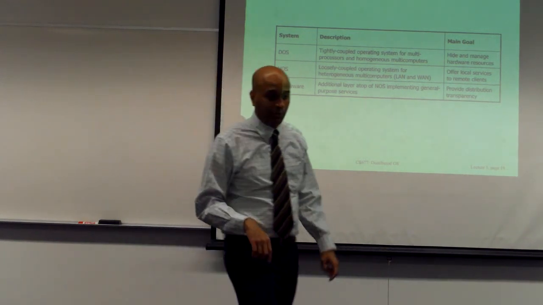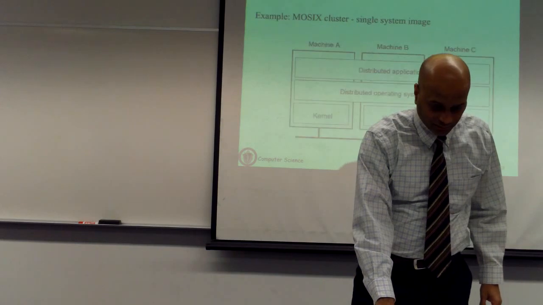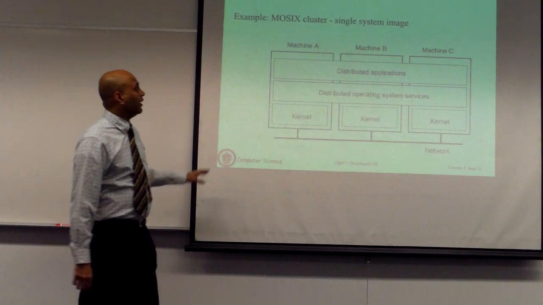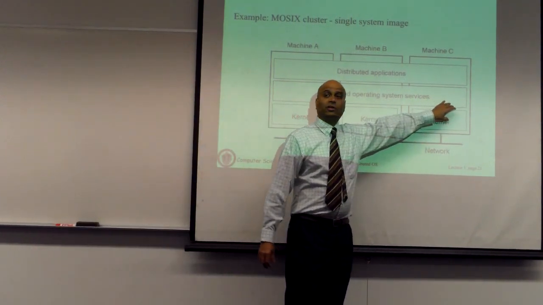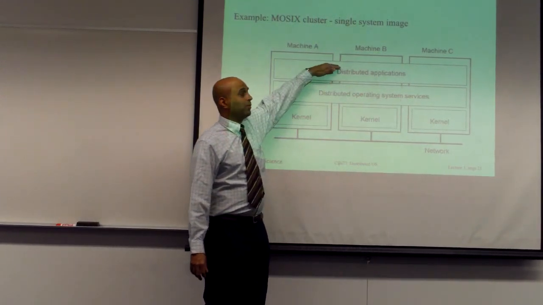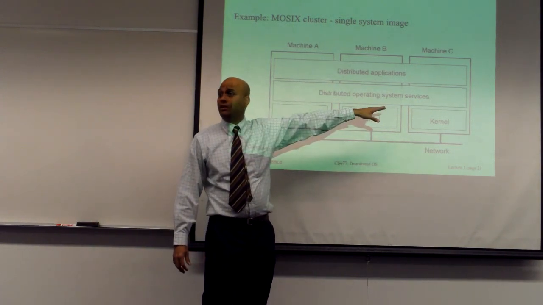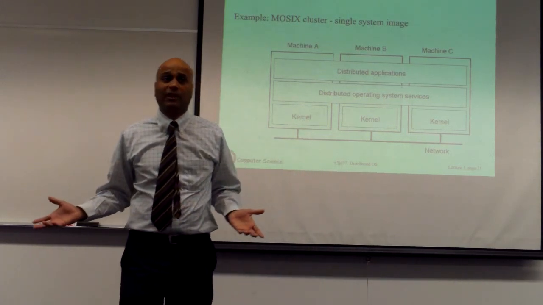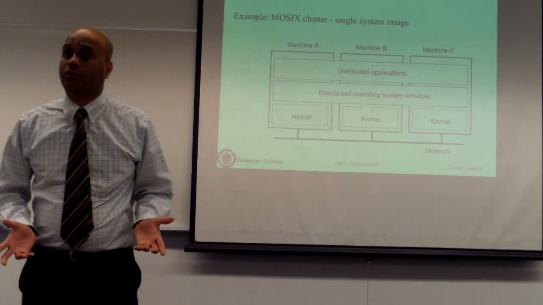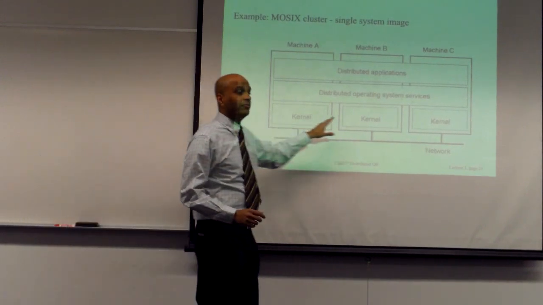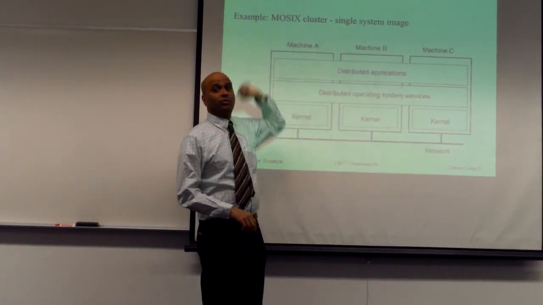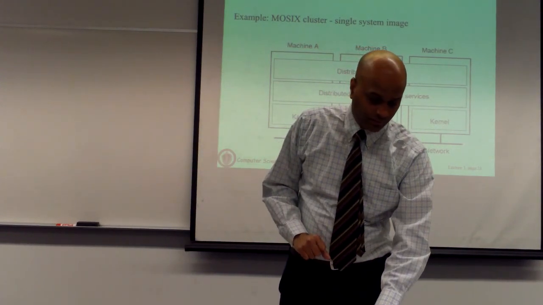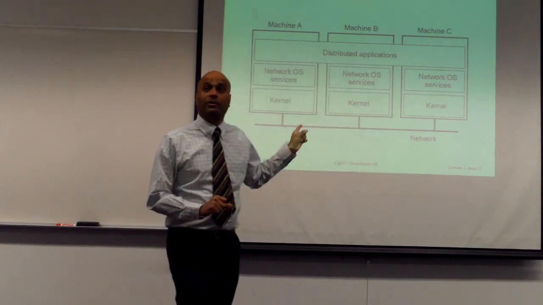And I'm going to show you some pictures to make this a little more clear. Here is an example of a distributed operating system, where you have these multiple machines. There's this distributed OS layer. Anything on top of this cannot actually see that these are three machines, A, B, and C. It just looks like one large machine with 3 times the processing power and maybe 3 times the RAM and so on. So it's essentially hiding the fact that independent machines exist. An example of this is what is called MOSIX, which also gives you a single system image across a whole cluster.